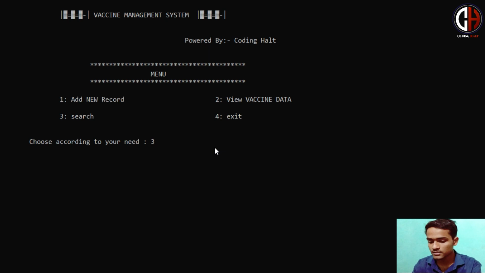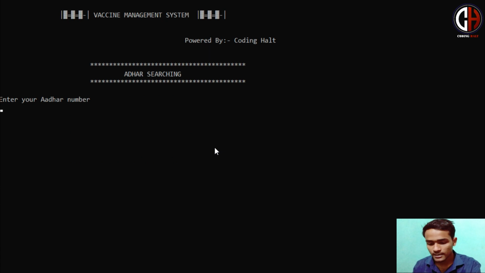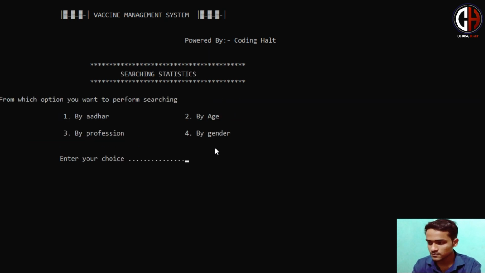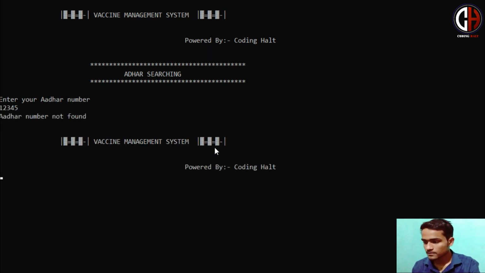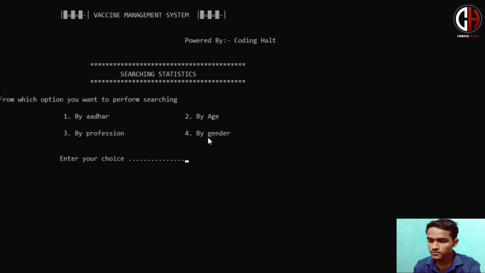Okay, let me do it once more. See, after the data is not found, it will not take input again. You have to go to the main menu again, and after that come to the searching stage. Okay, we will perform option number 1 again. I have kept 123, I guess. Okay, 123 is also not found. Let me do it once more. I think I have 2, 3, 4, 5. This also. Okay, fine, we will check that. In the searching portion you can also perform one more thing, like search by age.